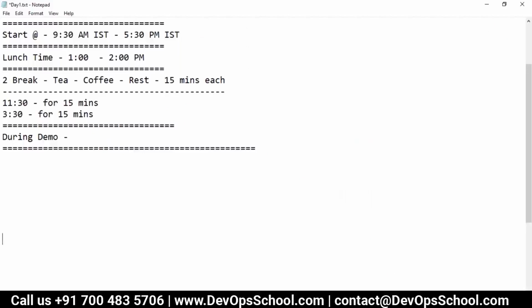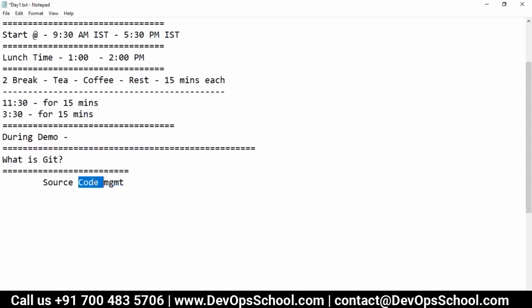Okay, so the first question is, what is Git? This is the first question. Now, many people say Git is a source code management. So there's a keyword: management of what?